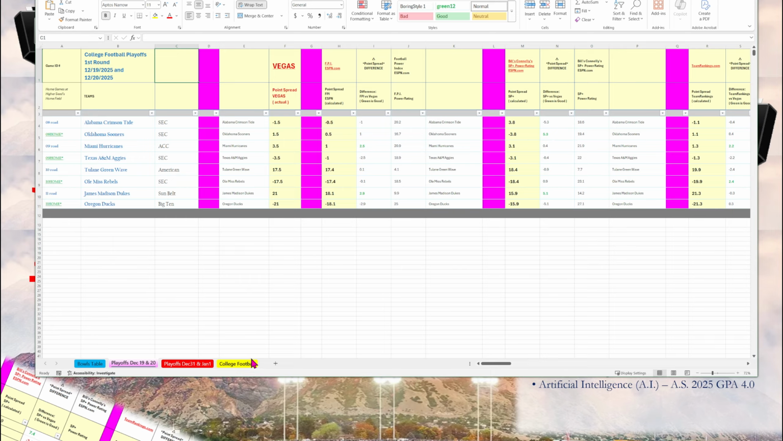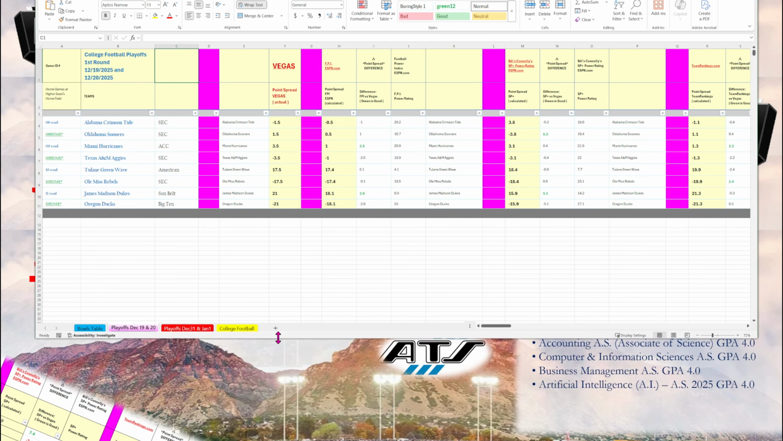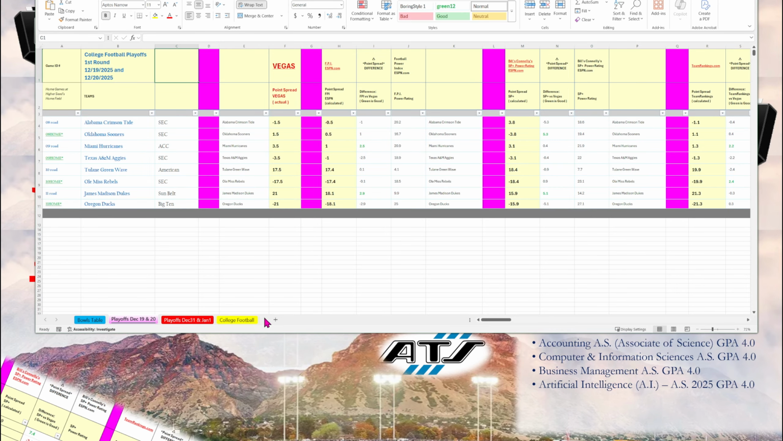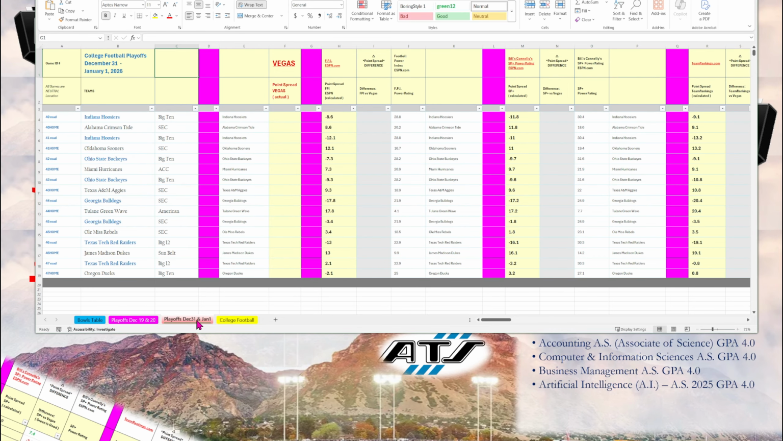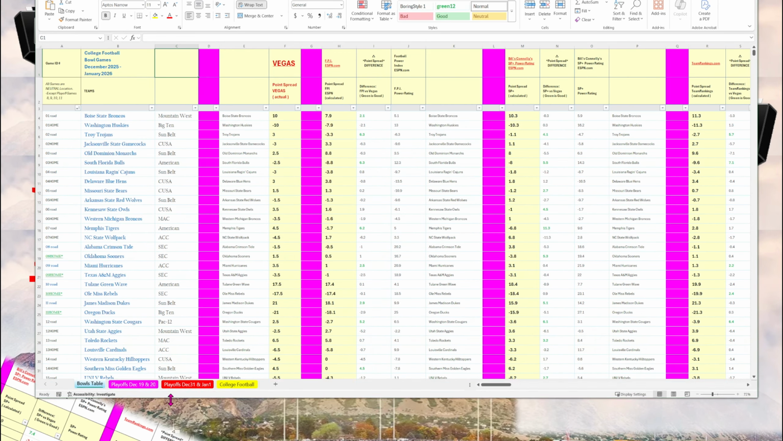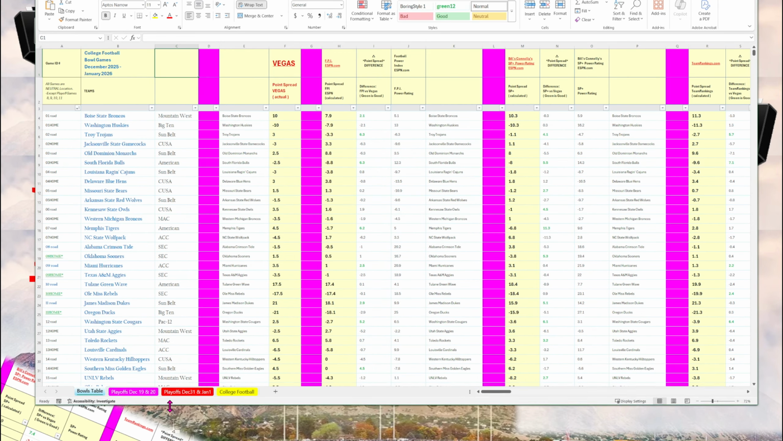has the first round of playoffs played on December 19th and December 20th, 2025. And the red table has the quarterfinal games, played on December 31st, 2025 and January 1st, 2026, New Year's Day. First, let's look at the blue table, which has all the bowl games.